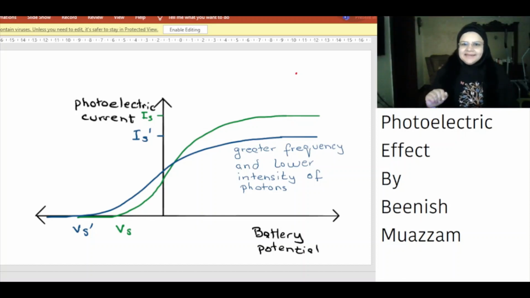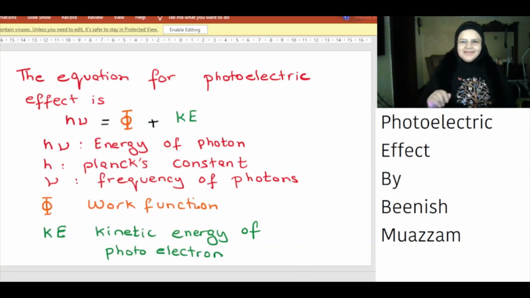Since the incident light has a higher frequency, photons have a higher energy. Photons of higher energy strike the metal plate. Electrons that are emitted will have higher kinetic energy. This means a greater stopping potential is required to stop the photoelectrons from reaching the collector and for the photoelectric current to become zero. The equation for the photoelectric effect is h nu = phi + KE. h nu is the energy of the photon, h is Planck's constant, nu is the frequency of the photon, phi is the work function, and KE is the kinetic energy of the photoelectron.